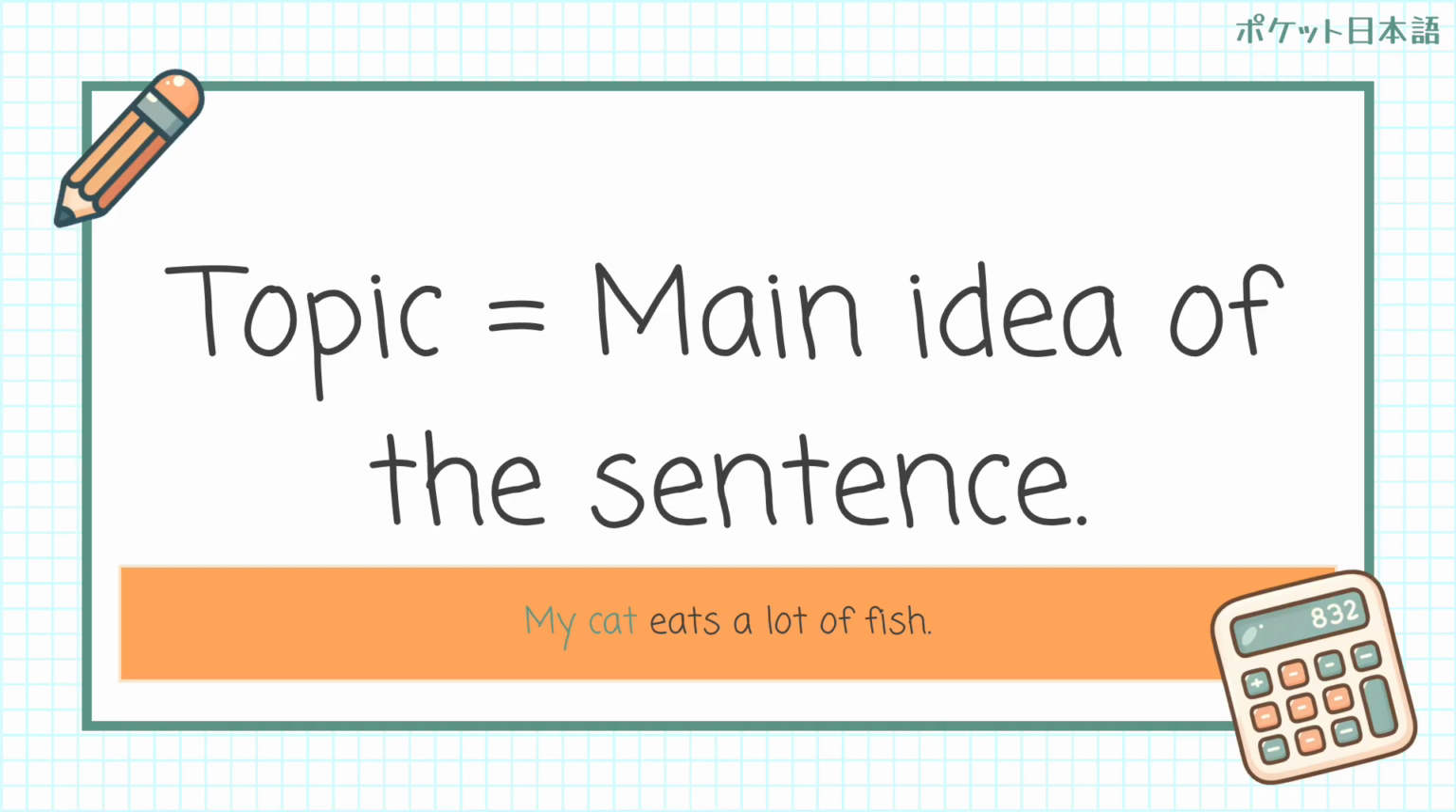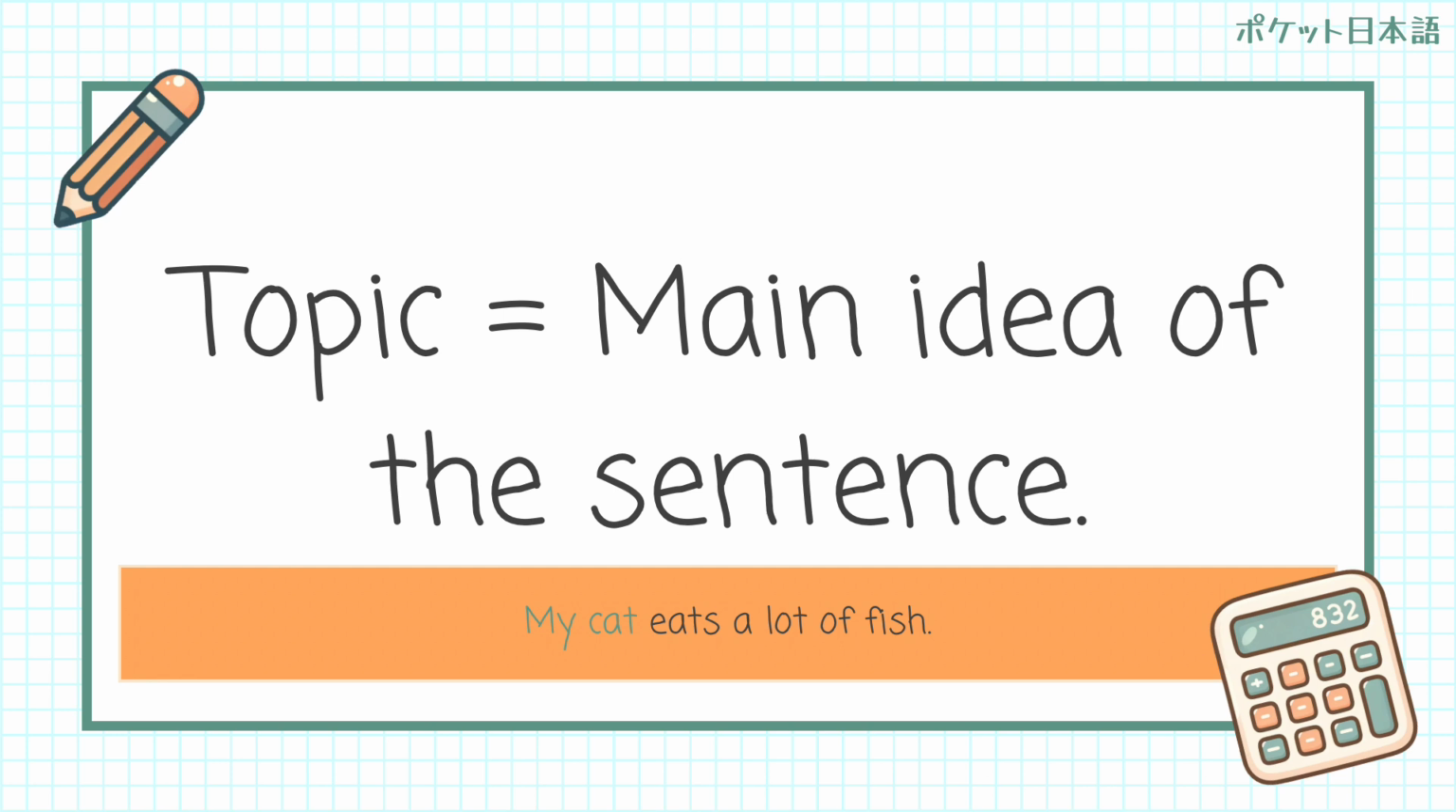Okay, before we go on, we're just going to go over what a sentence topic is. As the particle we're about to learn is the topic marker, we need to know what a topic is. And it is the main idea of the sentence. It's the main point of the sentence. So for example, in the sentence, my cat eats a lot of fish. The topic is my cat. We're talking about my cat in this sentence.